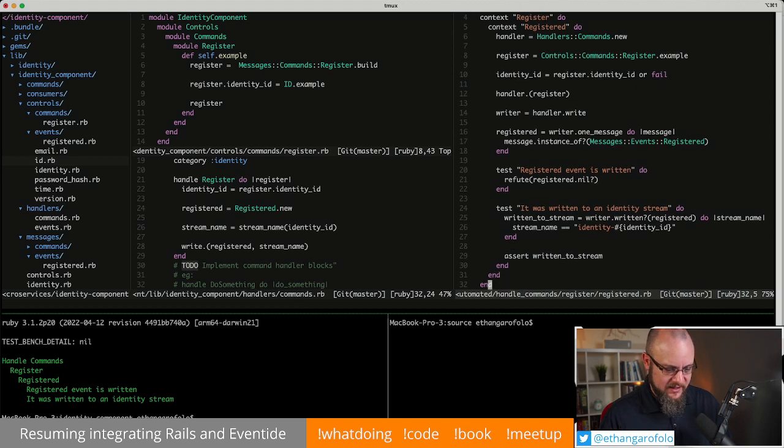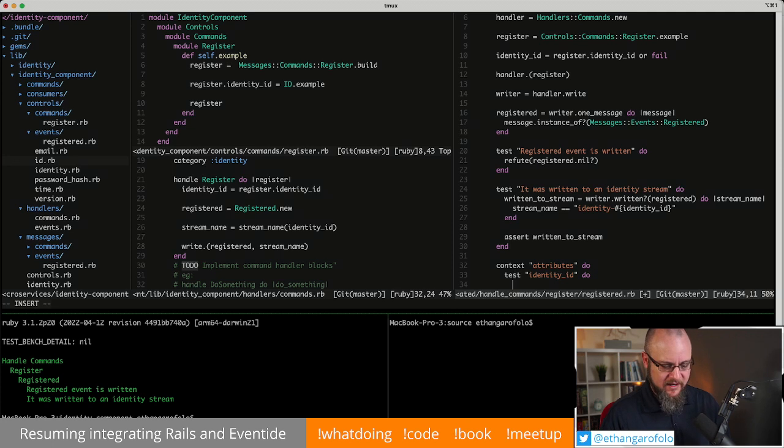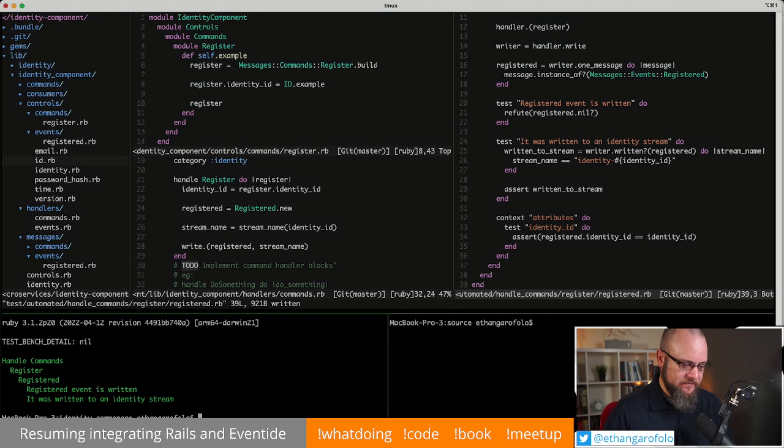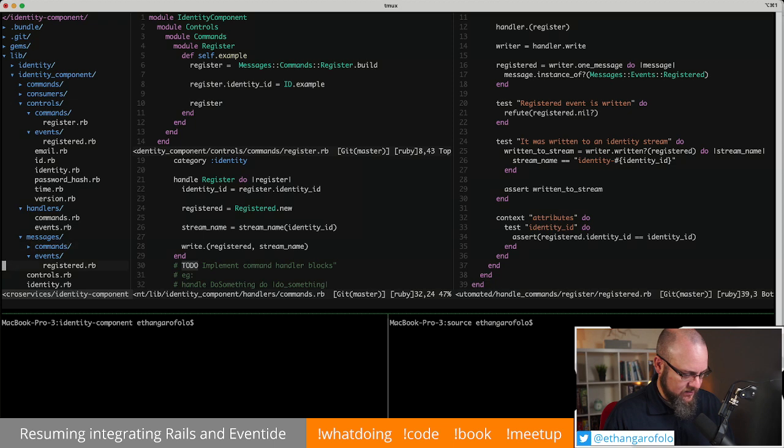Neat. All right. So now we move on to checking the attributes. So the sort of established pattern within the community is to do another context there. And let's make sure that the identity ID on the message, mind you, is correct. So what we would say is assert that registered.identity ID is equal to identity ID. And this should pass because we're just making a new registered event. It might also fail because the registered event doesn't have the properties. Let's have a look there.